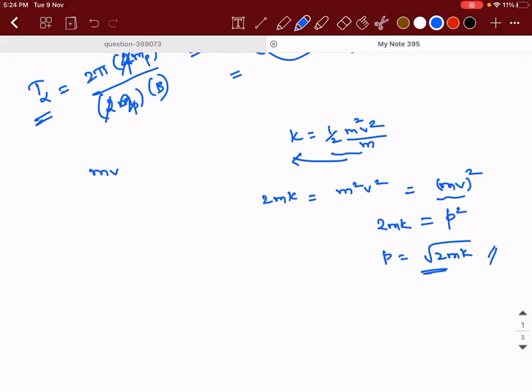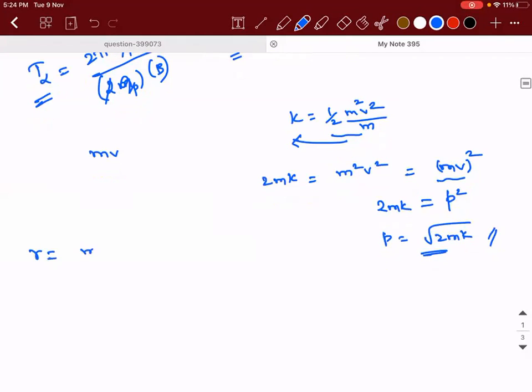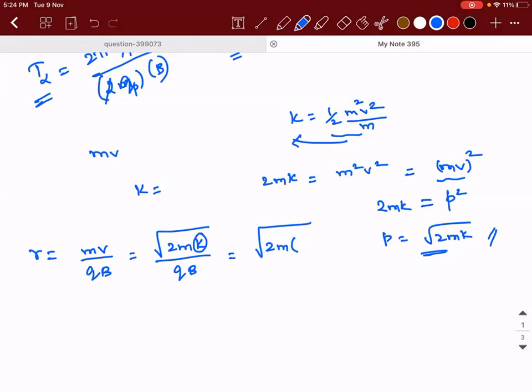Okay. Since you asked, I will tell this. R is equal to mv divided by qb, or this is also equal to root of 2m into k divided by qb, or this can also be written as root of 2m into... Do you guys know that kinetic energy is equal to work done, right? So I can write it as E into V or Q into V, where Q is the charge of the particle, V is the potential difference across which the particle is moved.